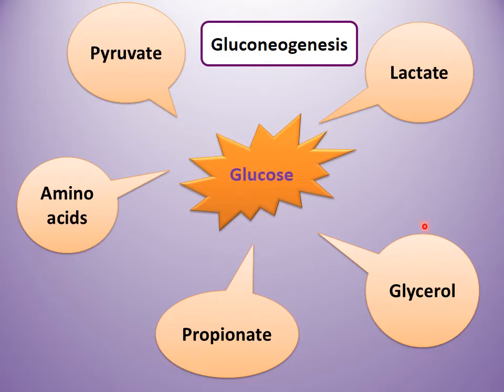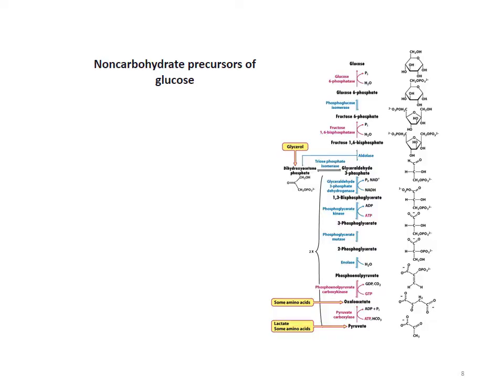Then glycerol also produces glucose. So we will see all these pathways, and they come together as a main pathway with all these shunt pathways. This is known as gluconeogenesis. Now we see how it is happening.